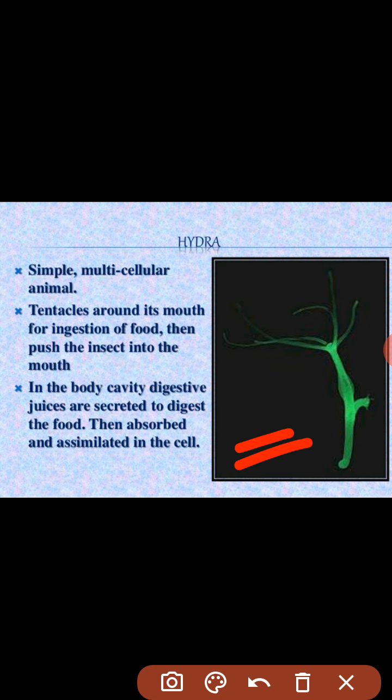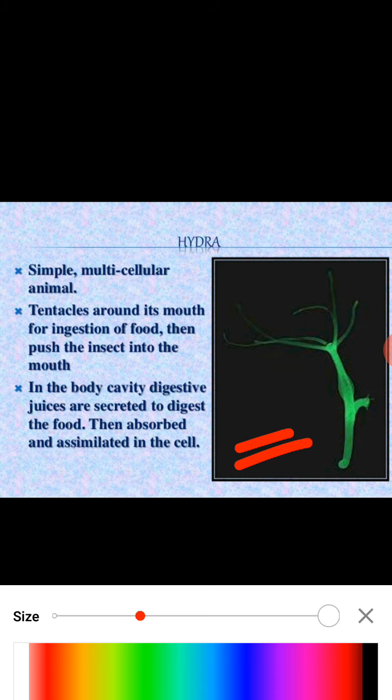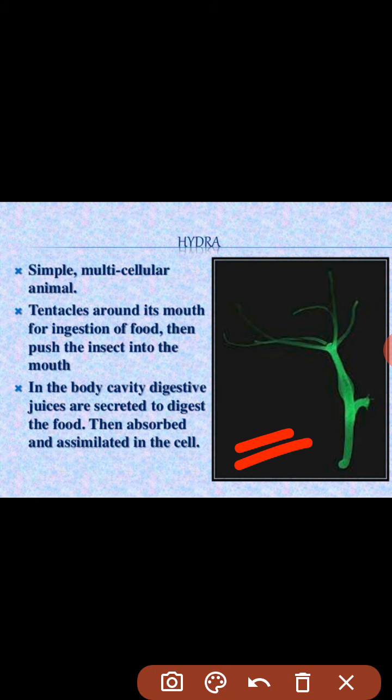It has tentacles around its mouth for ingestion of food. The tentacles help the hydra take the food, and then it pushes the insect inside its mouth. This is how the insect moves from outside into the body of the hydra.